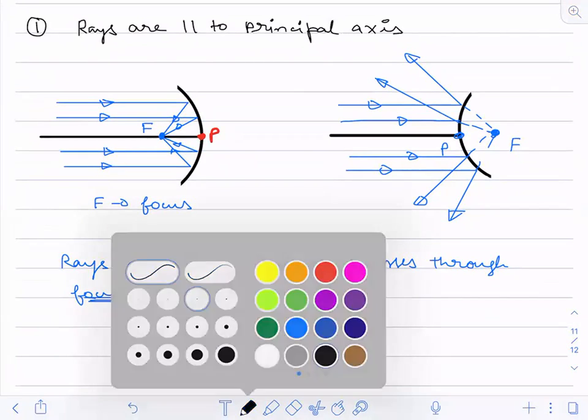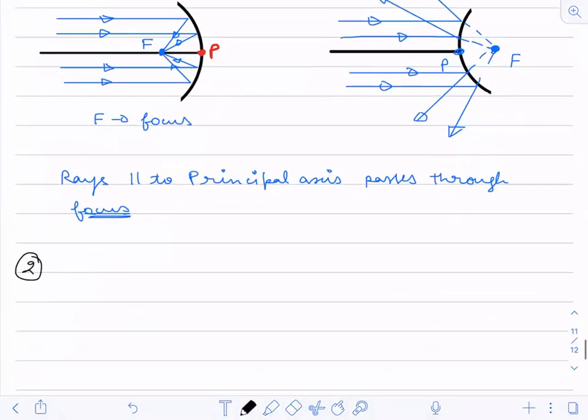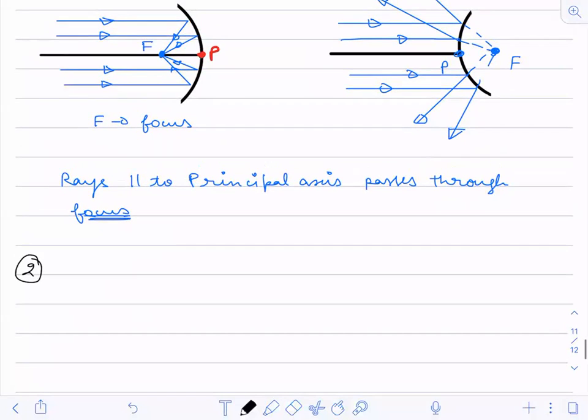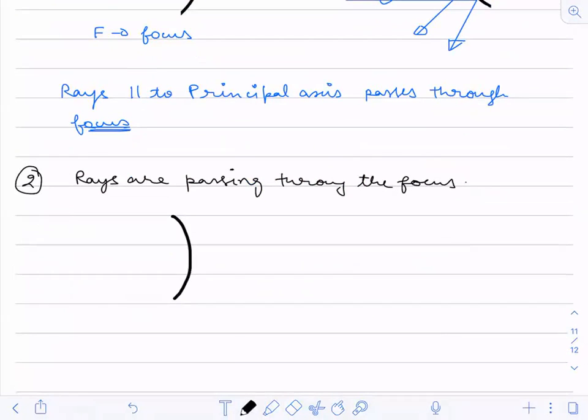The second rule: if a ray is passing through the focus and then going on to the mirror, let us understand that first. Let us assume that this is our mirror, and here we have our focus.